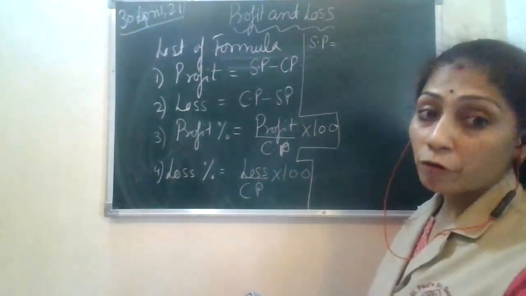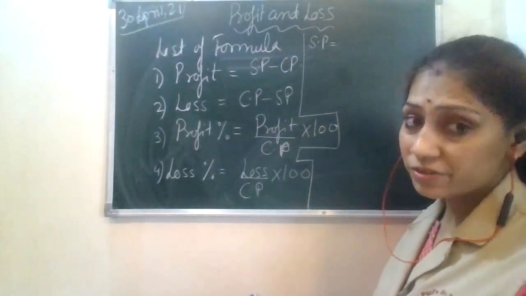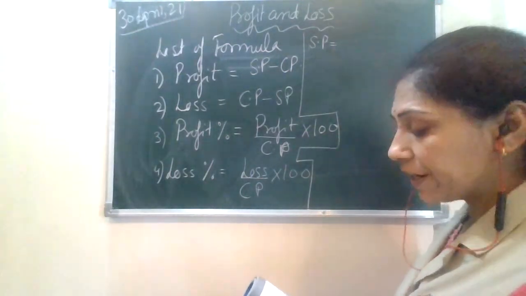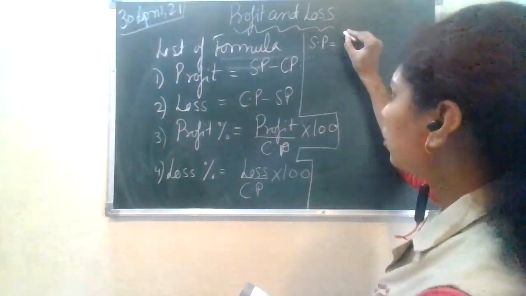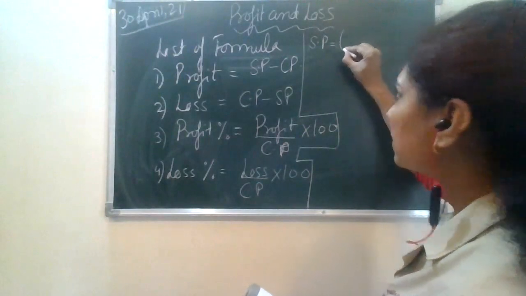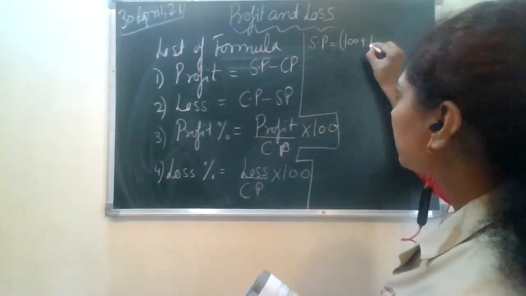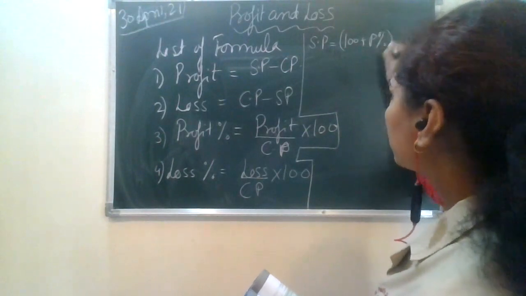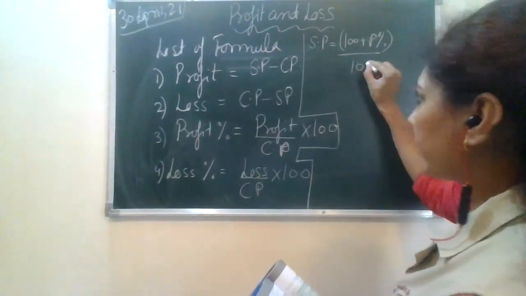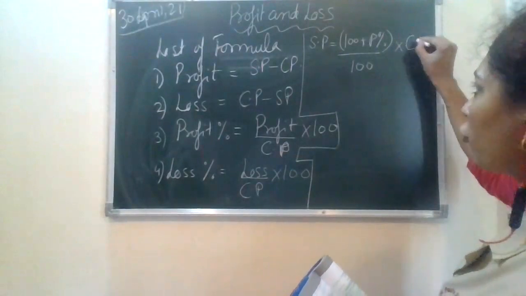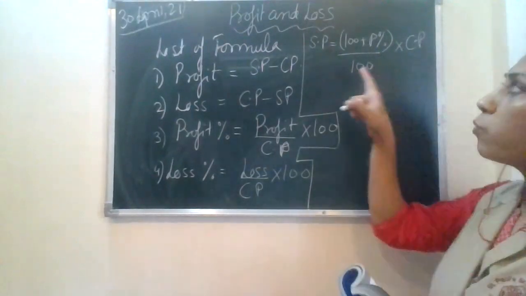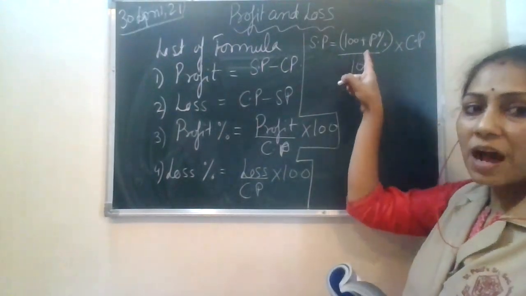that SP, if the profit percent is there, the SP is greater. Okay, SP is greater. And see over here, if the profit percent is given, see how the formula is built up. 100 plus P% upon 100 into cost price is also given. Now watch over here. What is the answer of this one?